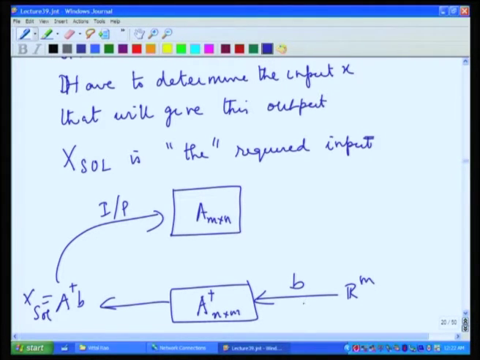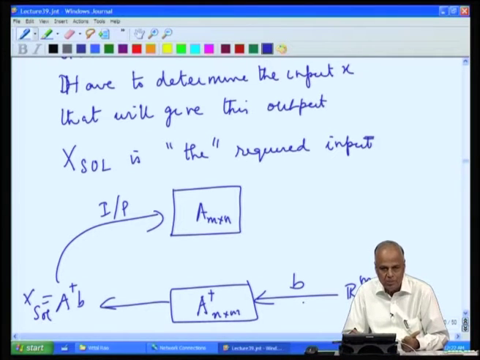I will get B if it is possible. If it is not possible to get any input which gives B, then x sol will give that input which will take you closest to B, and among all such possible inputs, x sol will have the least length.